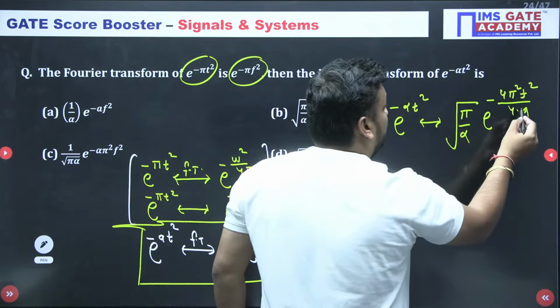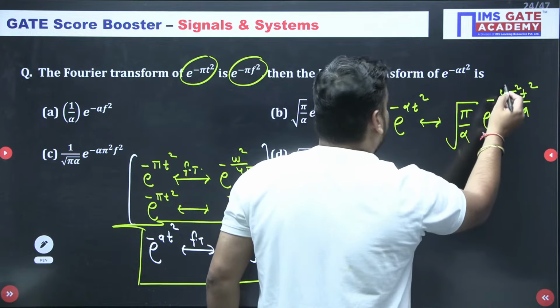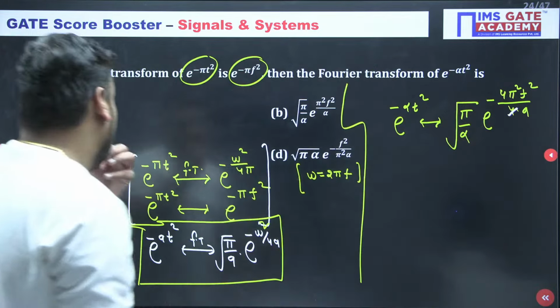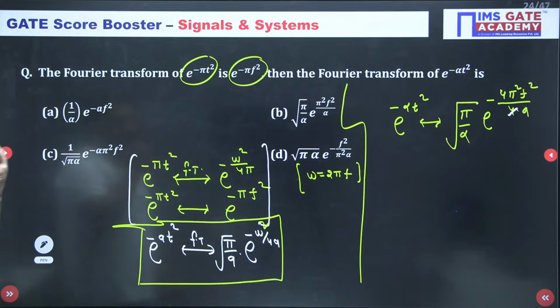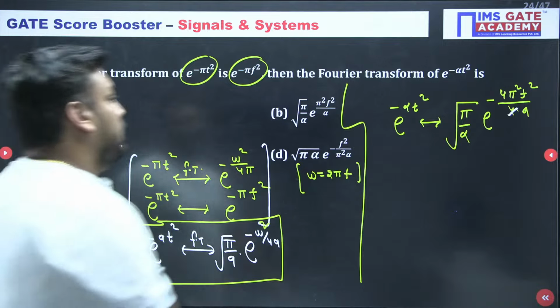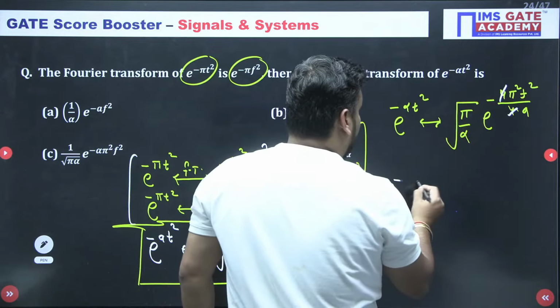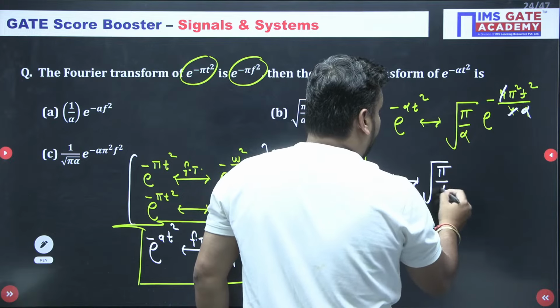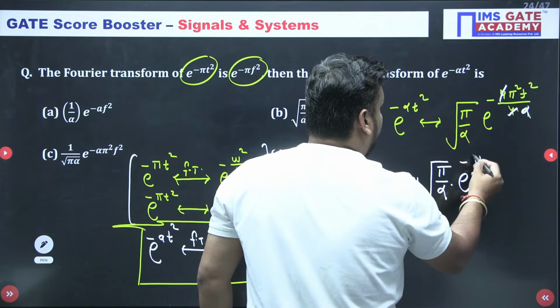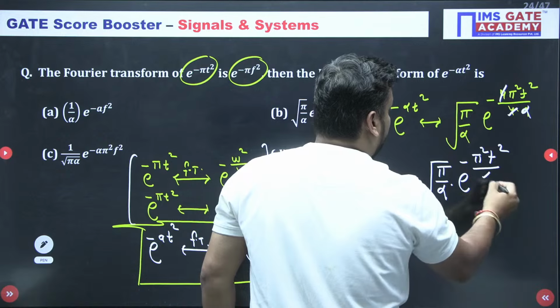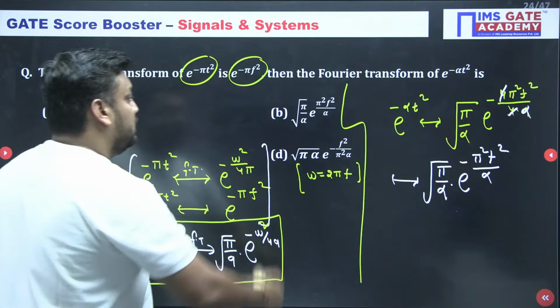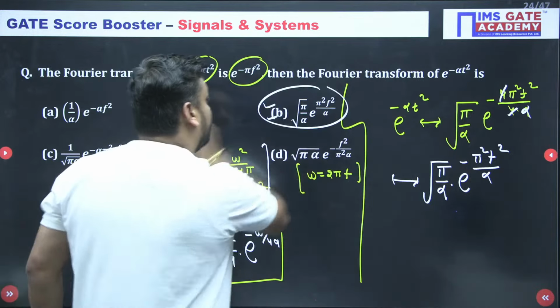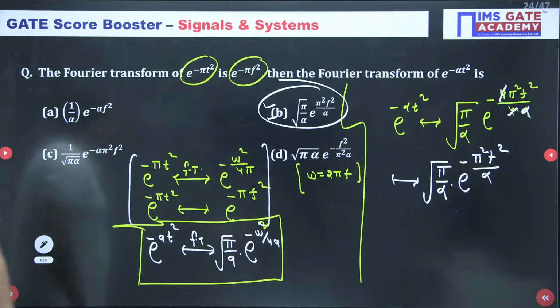Tell me guys. 4 and 4 cancel, right? Is it clear or not? Yes or no? So the answer will be, with 4 and 4 cancelled, nothing but a or alpha. So the answer is root pi by alpha, e to the power minus pi square f square by alpha. So the answer is option B for Bombay. Exactly correct answer.